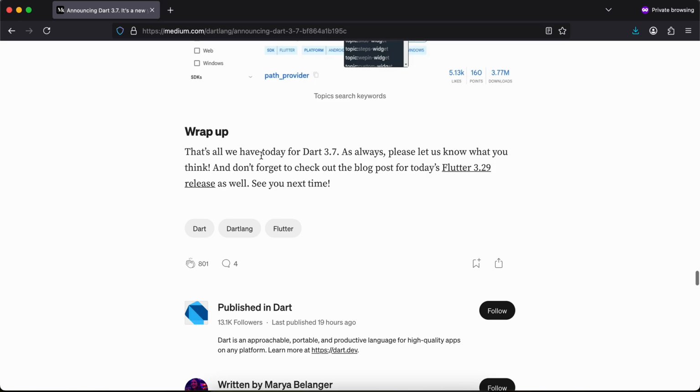Wrap up. That's all we have today for Dart 3.7. As always, please let us know what you think, and don't forget to check out the blog post for today's Flutter 3.29 release as well.